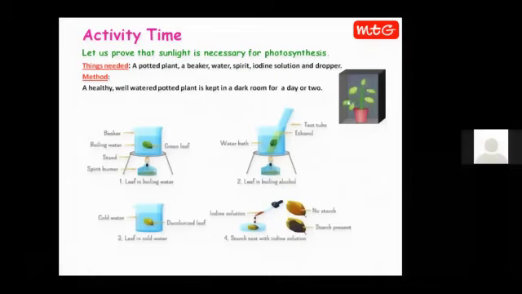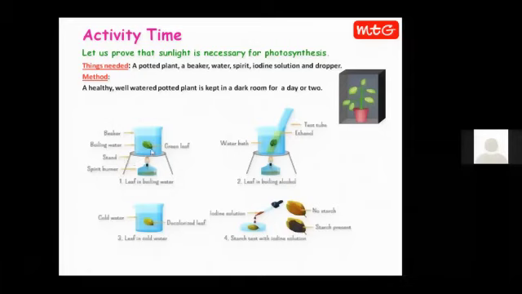Now, after 1 or 2 days, a leaf will be plucked from this plant and it will be boiled in water. Here in setup 1, you can see that this is a spirit burner. This is a beaker containing water and the water is being boiled. This is a tripod stand on which the beaker is kept.